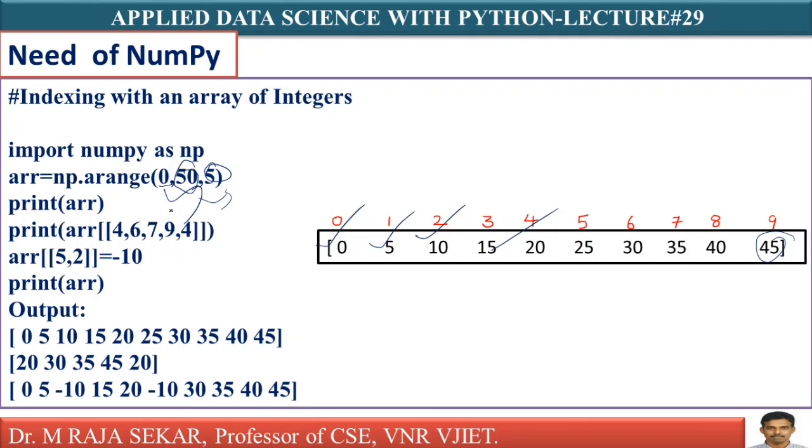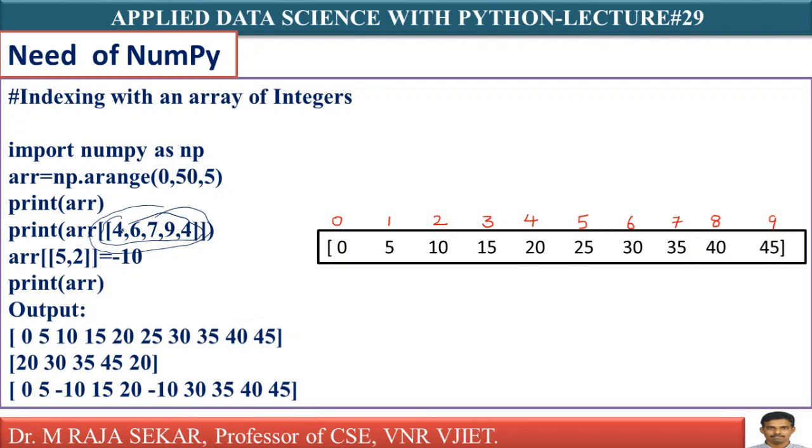Now, what is the topic name? Indexing with an array of integers. It's simple and straightforward. Now what it says, print ARR. Here you must observe, this is one set of square brackets, and there is another set of square brackets. Means you have two pairs of square brackets here. That you must remember, otherwise you will get an error.